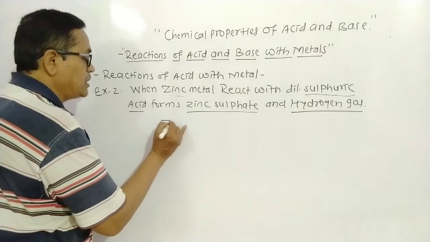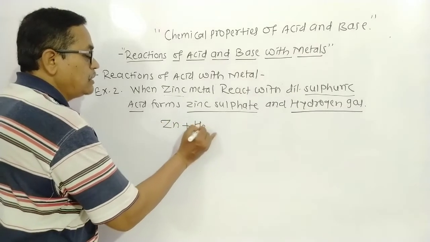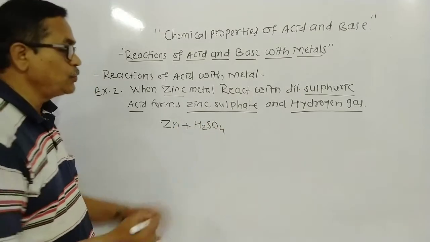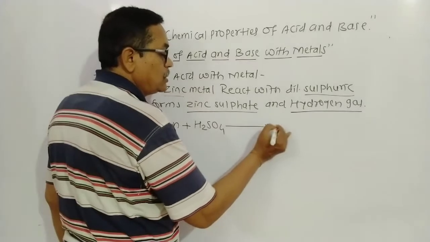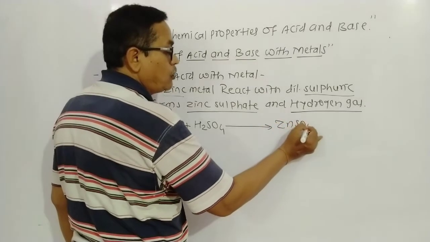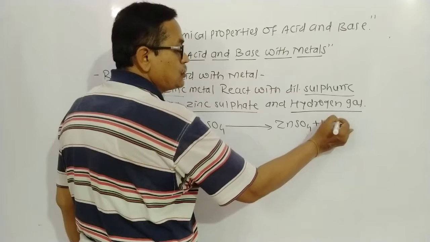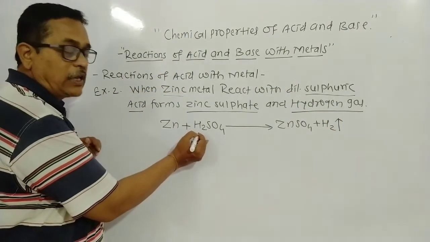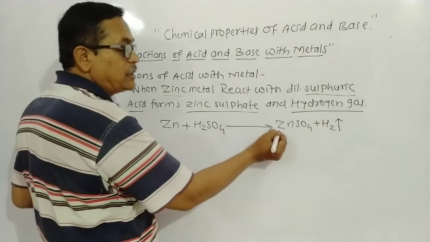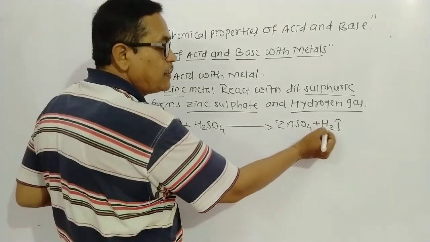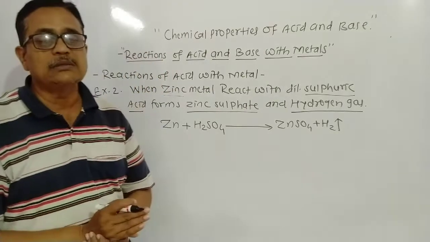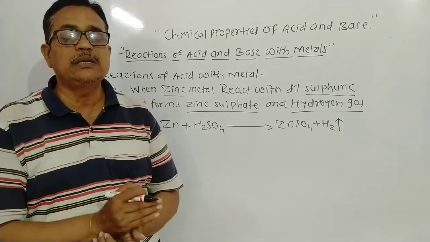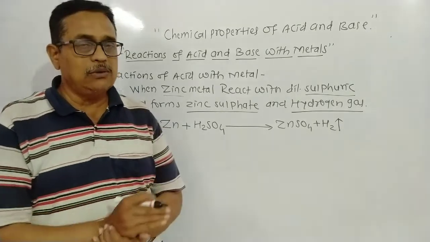Zn plus H2SO4 gives ZnSO4 plus H2. Zn, that is zinc, reacts with sulfuric acid H2SO4, which gives ZnSO4, zinc sulfate, plus H2, that is hydrogen gas. Dear student, when a metal reacts with an acid, it forms a salt and hydrogen gas.